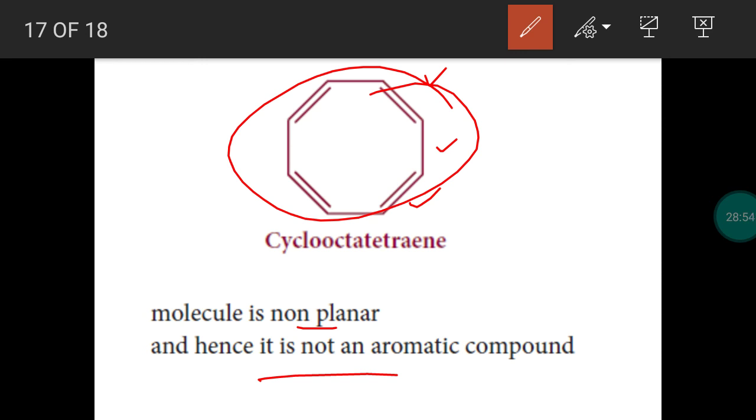So this is an important concept. With the help of Huckel's rule, we can identify an aromatic compound. Not only the benzenoid compounds, heterocyclic compounds and non-benzenoid compounds can also be aromatic. The condition is that it has to follow or obey Huckel's rule, the 4n plus 2 pi rule. So tomorrow we are going to discuss the structure of benzene, an important concept.